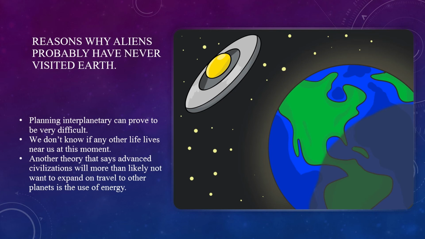Another theory that says advanced civilizations will more than likely not want to expand on travel to other planets is the use of energy. They might get to the point where the expansion of technology is so strong that they can no longer fulfill their energy needs for it. At this point, they might prioritize homeostasis instead of cosmic expansion. They might still have some space exploration, but not at the scale of traveling through the whole galaxy.